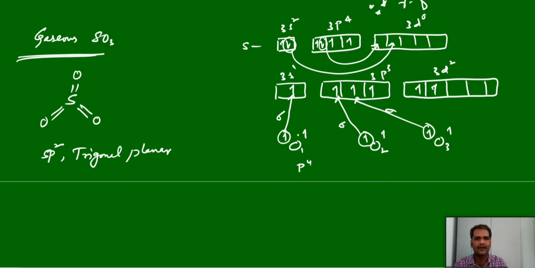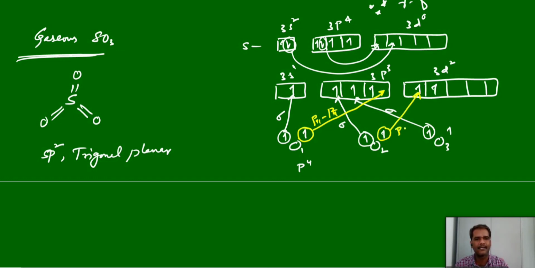And the next electron will form a pi bond. How many electrons are left here? 3 more electrons are there, and one will form a pi bond with this orbital. Here it is a p orbital on oxygen and a p orbital on sulfur. A p orbital can form 1 pi bond. This is a p pi-p pi bond. For the second oxygen, no more electrons are left for overlapping. Now we have the d electrons.